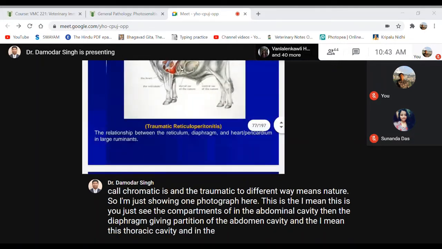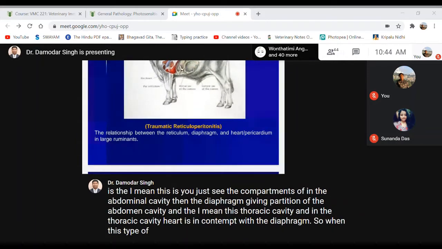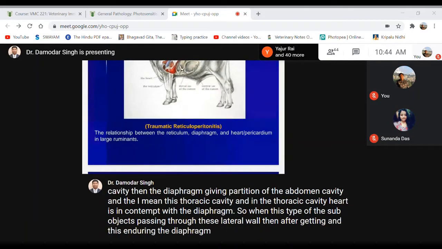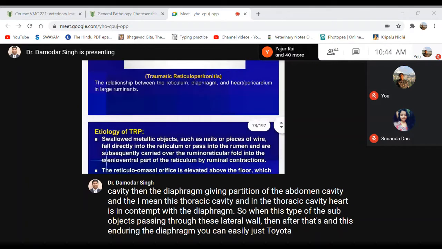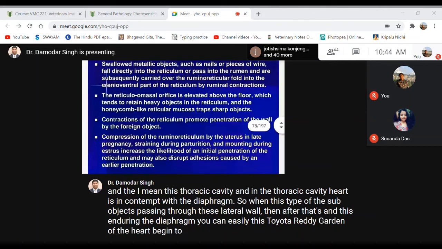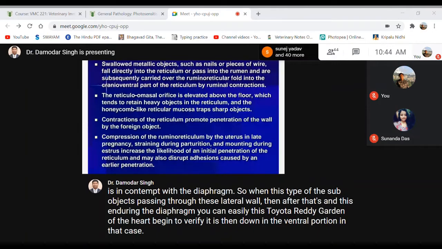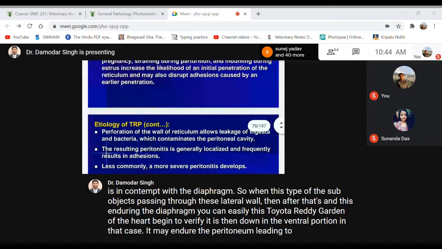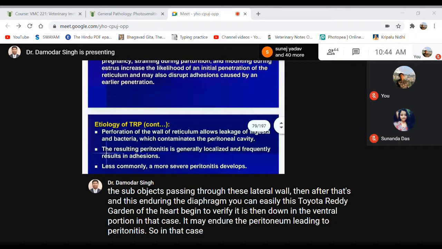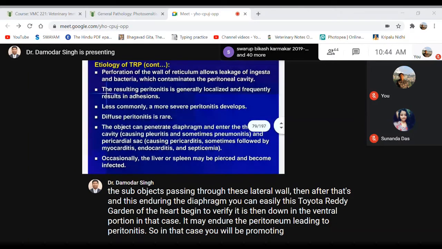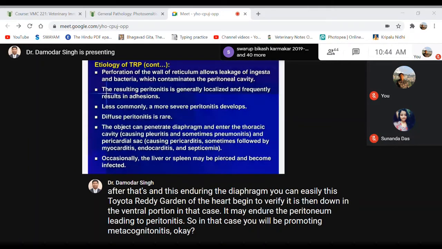So these are the pictures showing traumatic reticuloperitonitis as well as traumatic reticulopericarditis. Then etiology, as I have already mentioned, please go through it because the sharp objects are of many different kinds, which are ingested along with the feed materials. That is the common idea, but there are so many in this write-up here. So just go through it. It is not difficult. Okay.